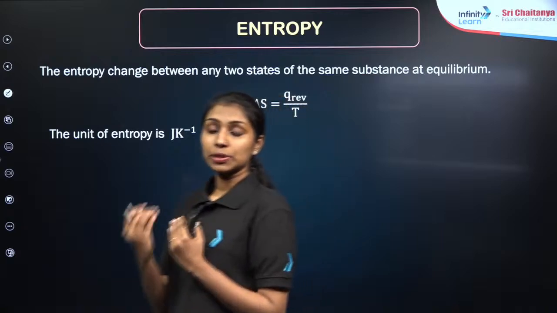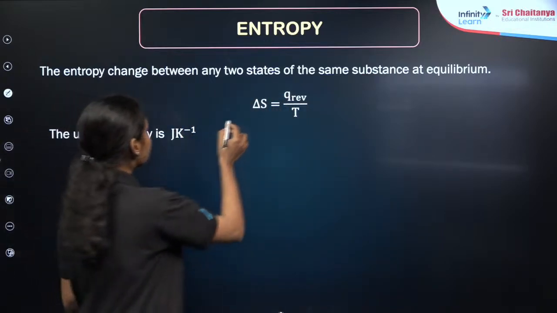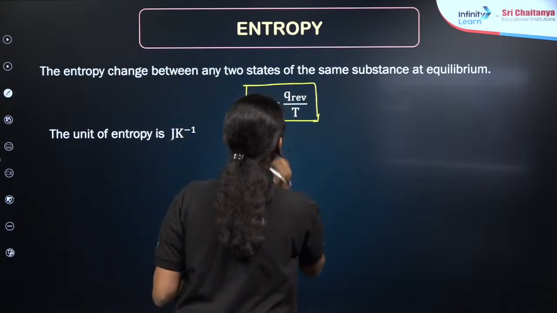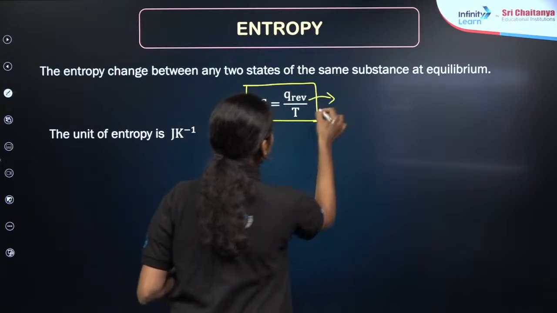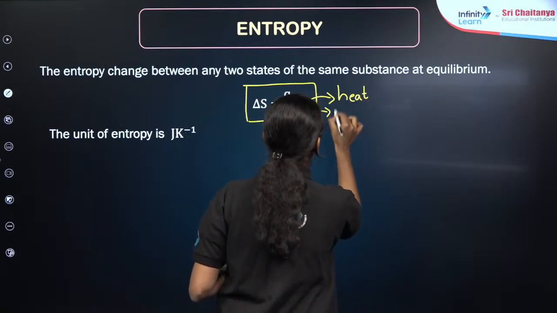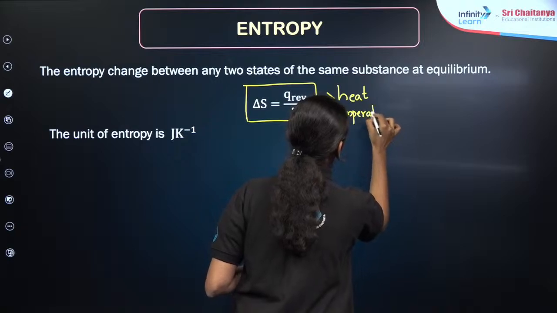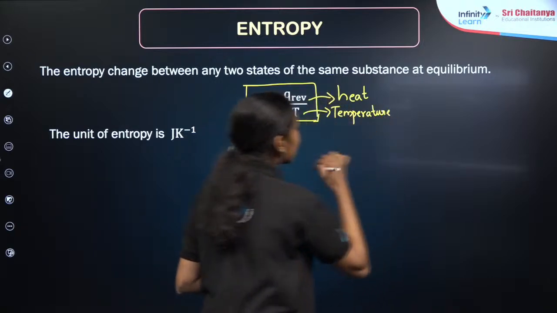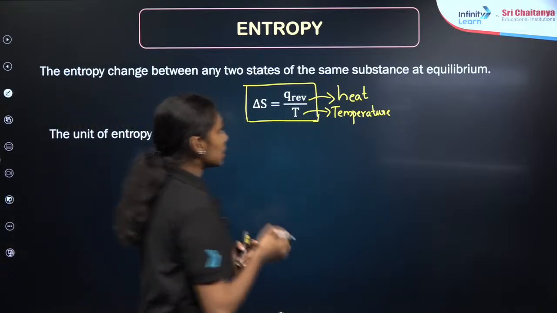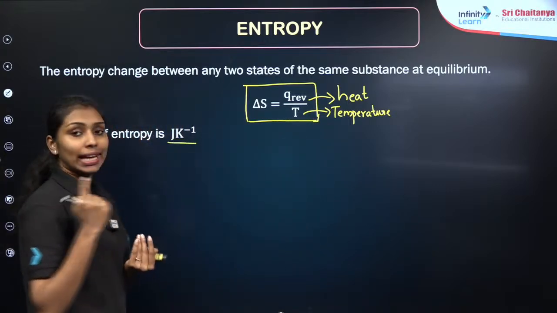Now, in order to find out the calculation, the numerical problems, there will be a formula for calculating the entropy, that is delta S is equal to Q reversible by temperature, where Q is the heat exchange, then T is the temperature in Kelvin, right? In the case of heat, general unit is joule, right? For temperature, it is Kelvin. Therefore, the unit for entropy is taken as joule per Kelvin or joule Kelvin inverse.